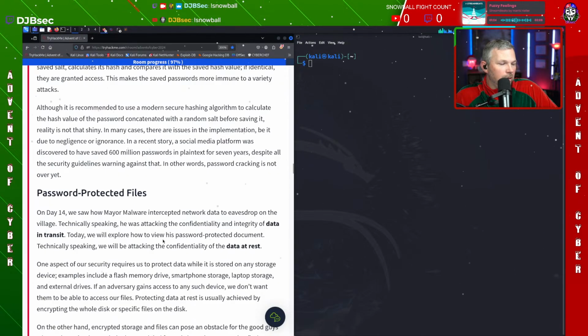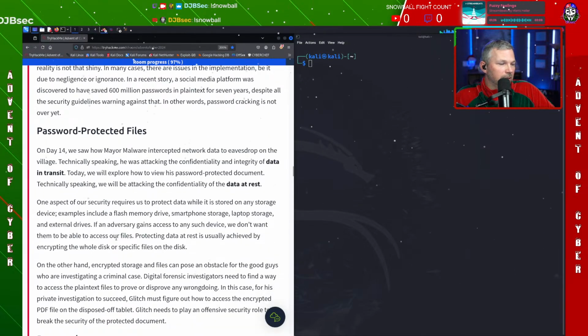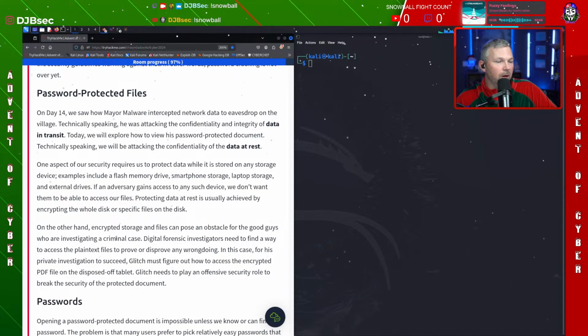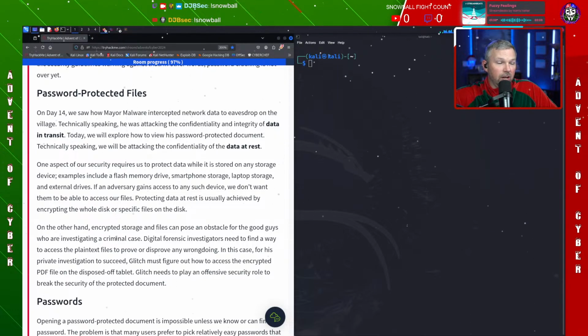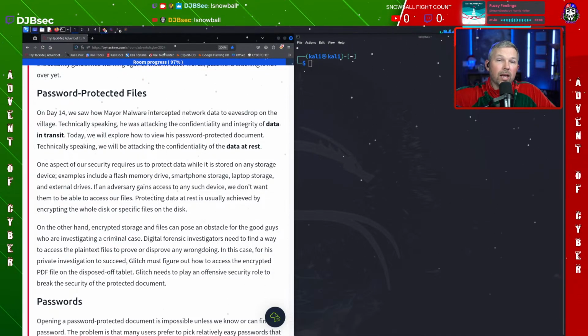All right, let's continue on. So we've got password protected files. On day 14, we saw how Mayor Malware intercepted network traffic to eavesdrop on the village. Technically speaking, he was attacking the confidentiality and integrity of data in transit. Today, we will explore how to view his password protected document. Technically speaking, we will be attacking the confidentiality of the data at rest, right? Because this is not going to be over the wire. We've already got it, we pulled it down from the tablet, but we need to figure out what the hash is to be able to get into it.